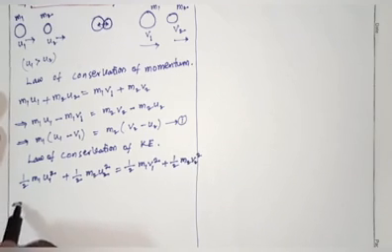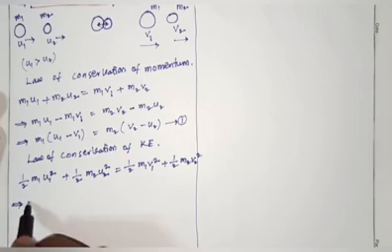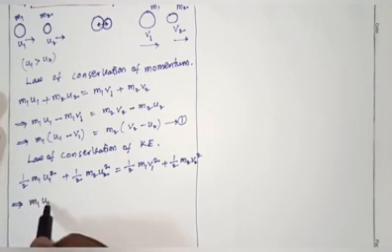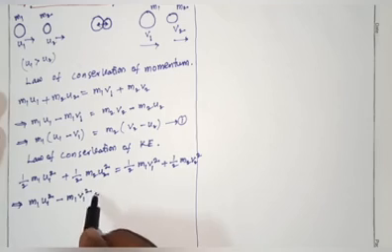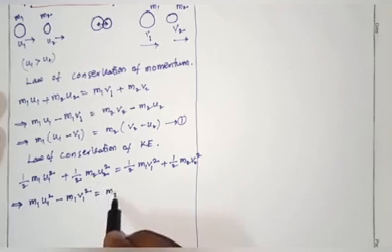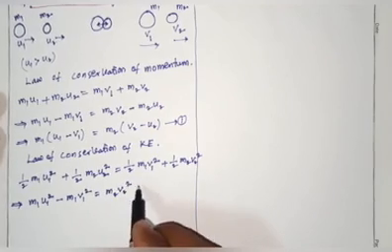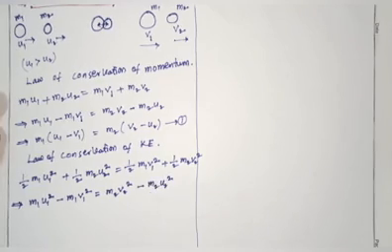Here we can remove the half from both sides. Then m1 u1 square minus m1 v1 square equals, with the m2 term taken to the right side, m2 v2 square minus m2 u2 square.